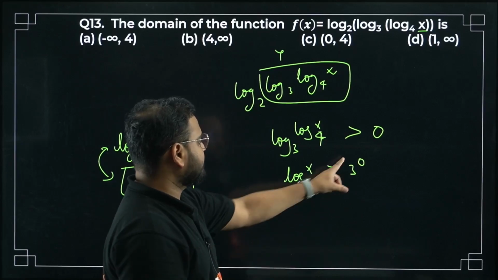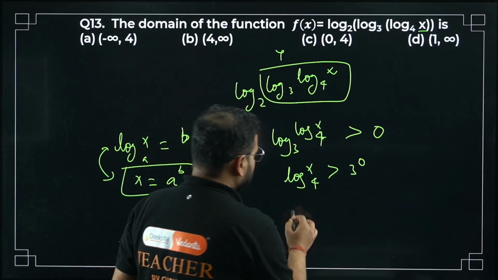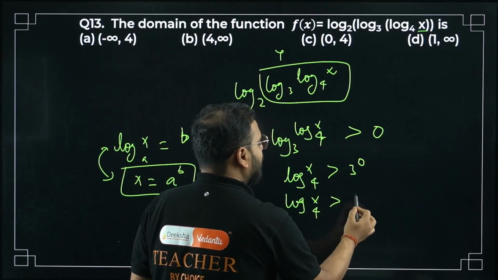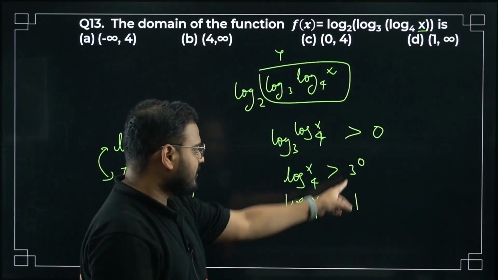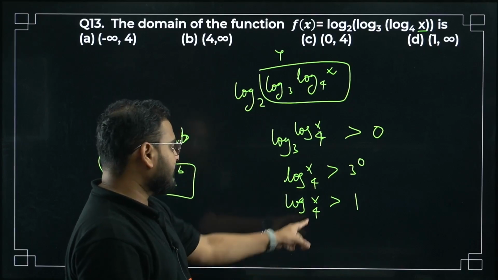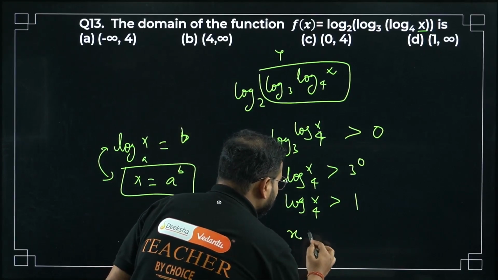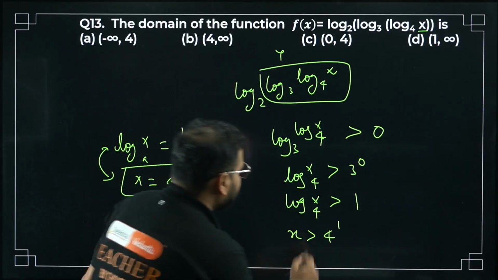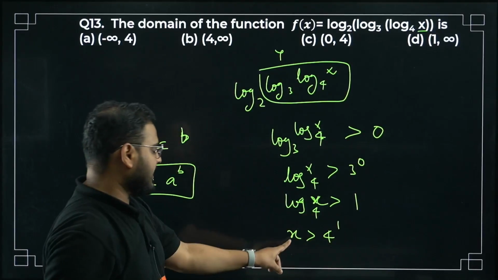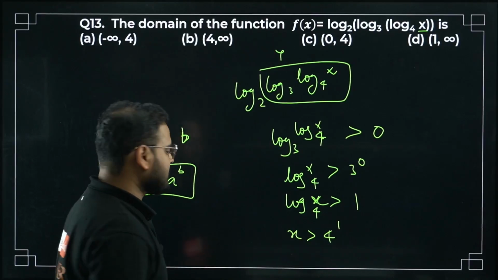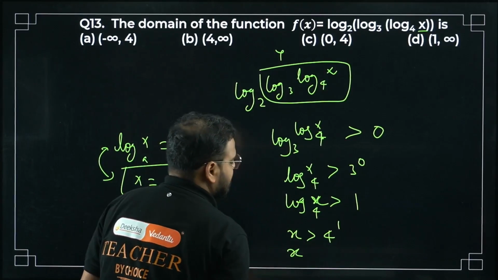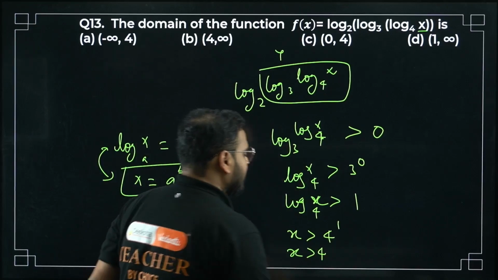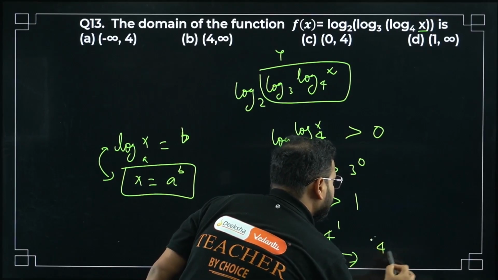Same here. What is that going to be? Log of x to the base 4 greater than 3 power 0, which is 1. Again the same property: x greater than 4 power 1. This time I'm taking x as it is, 4 power 1. How much is that? x greater than 4. Till what point? Infinity. The answer is 4 open to infinity.